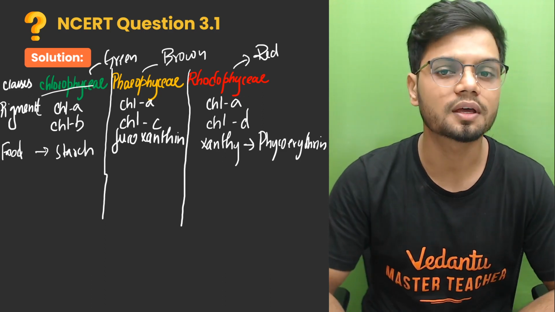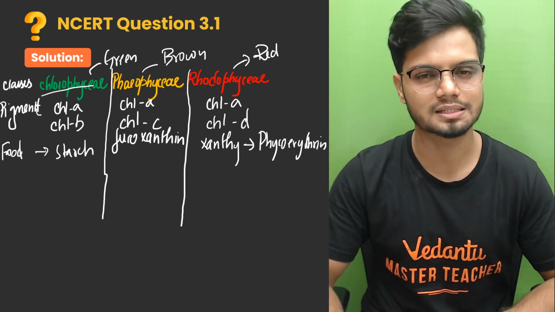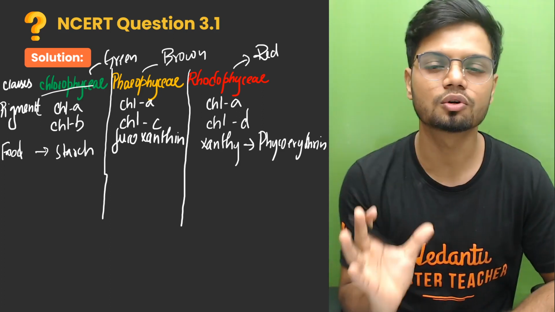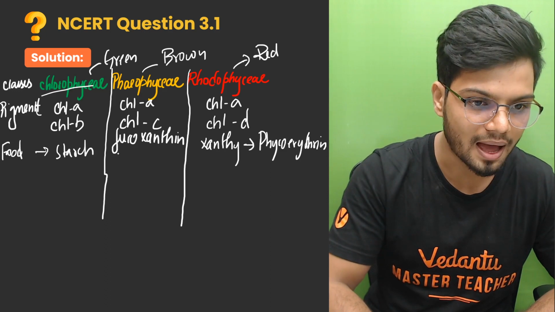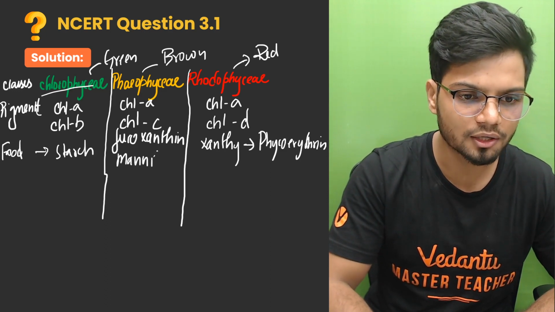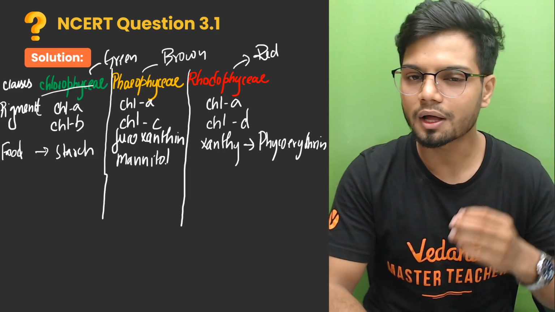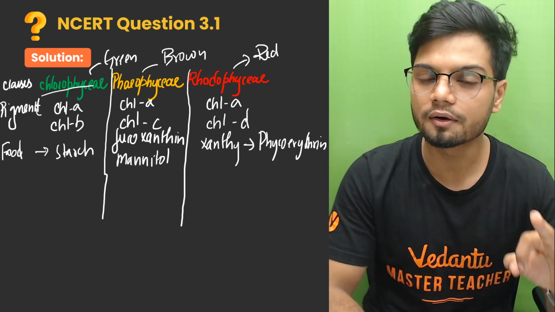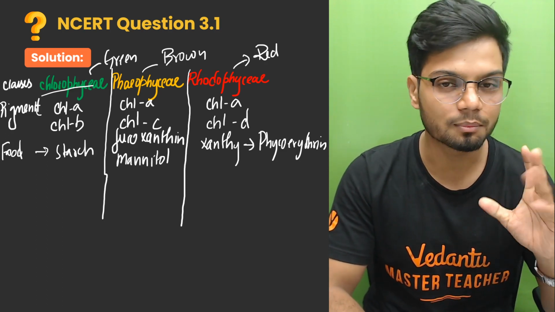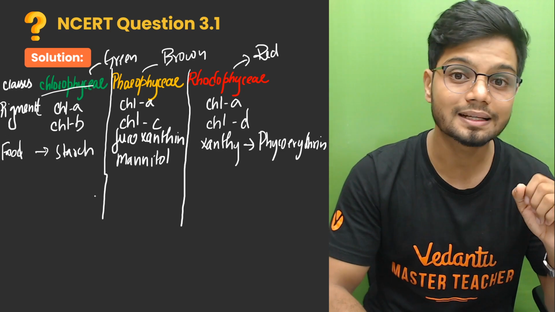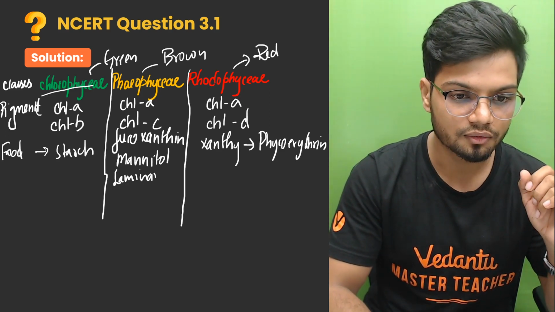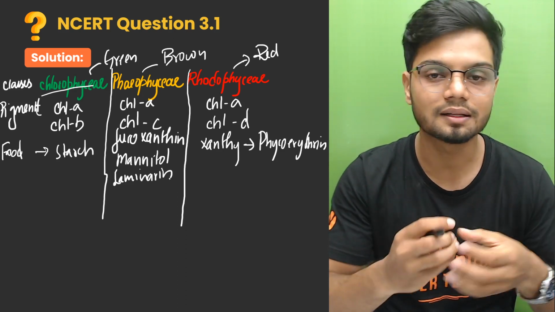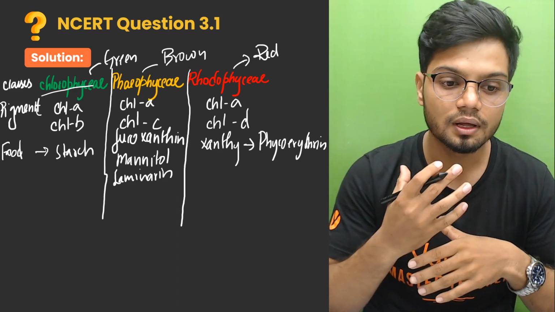What about phaeophyceae? Phaeophyceae is a little complex. The stored food material here is mannitol. So, mannitol is the reserved food material. But along with mannitol, you can also find another type of reserved food material, that is laminarin. Remember this, write it down. If you write it down, then only you will be able to understand and remember this. So, laminarin.